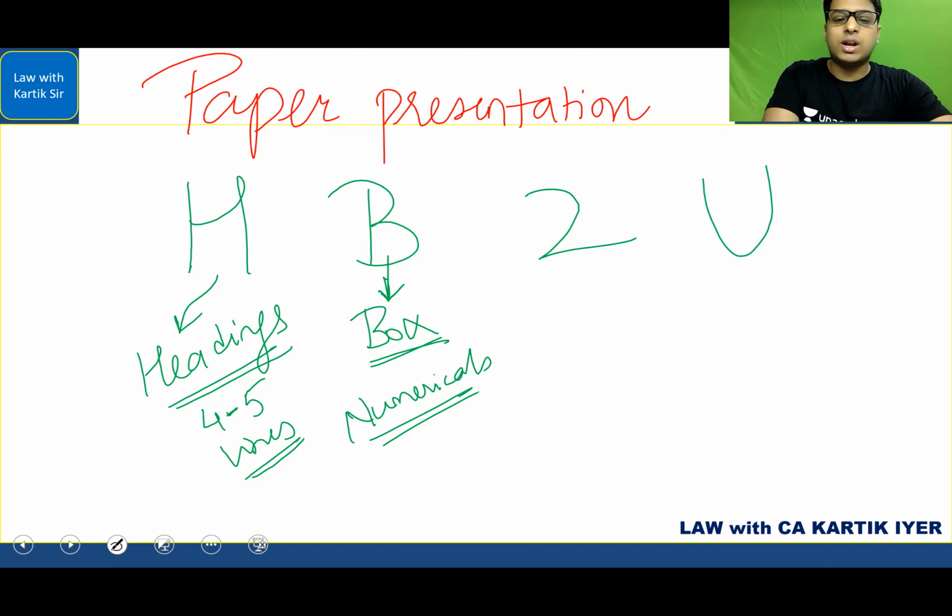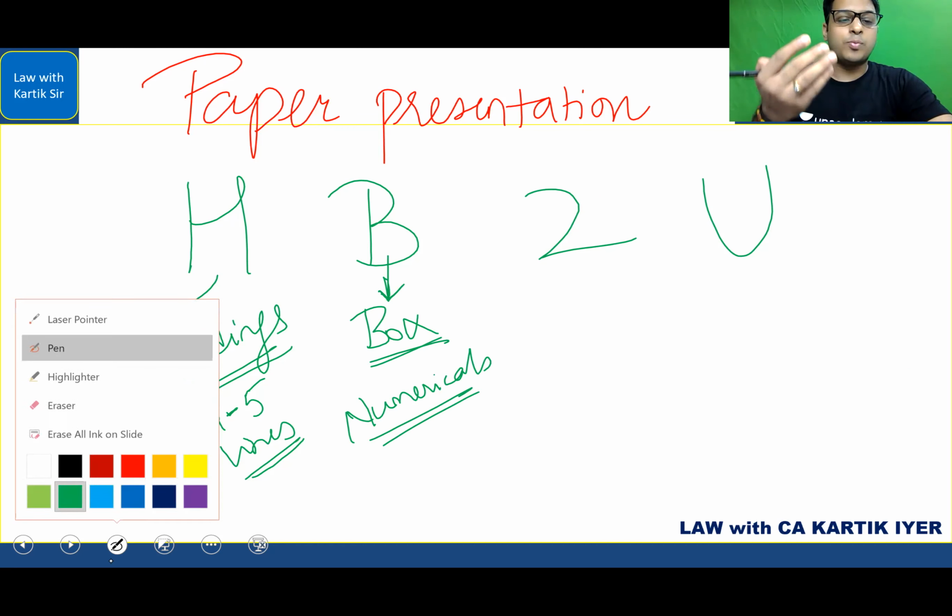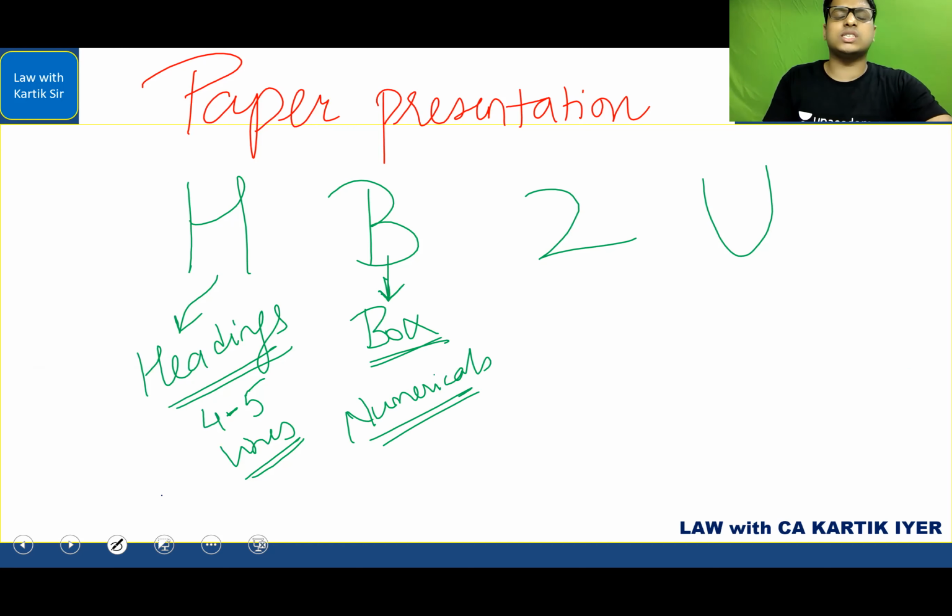So whenever you're writing a section number, you have to highlight to the examiner that, see, you have put in effort, you know this very well. Many students shy away. They say, sir, I will underline at the end, when the paper gets over. When the paper gets over at the CA level, you are not having enough time to underline. That is a fact. So what you have to do is, after every question is over, invest around 20-30 seconds and ensure that you are quickly boxing all the numericals.